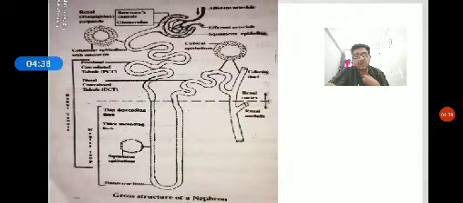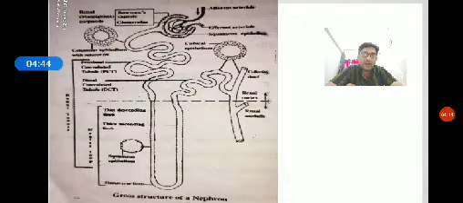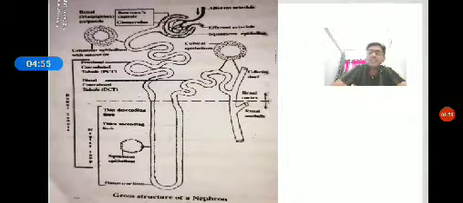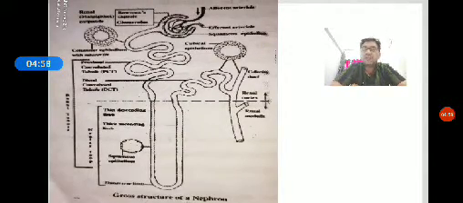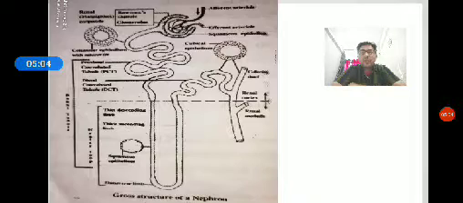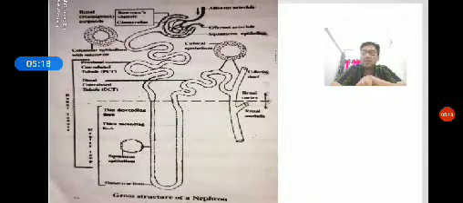Ultrafiltration or glomerular filtration involves the filtration of blood plasma under the high pressure created in the glomerulus as the blood flows from the afferent to the efferent arteriole. Thus, the pressure exerted in the glomerulus is called the glomerular hydrostatic pressure. Due to this pressure, urea is filtered from the blood. One is glomerular hydrostatic pressure, created by the glomerulus. It is about 70 mmHg.